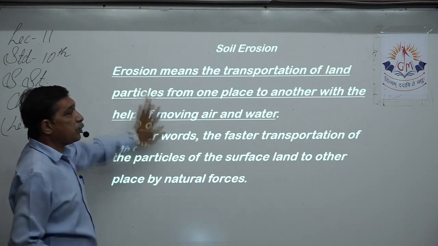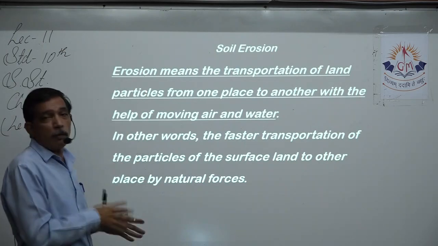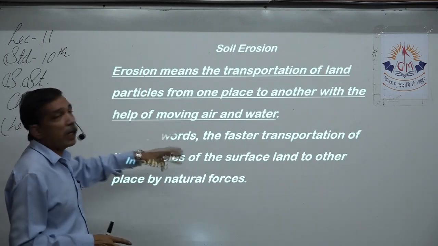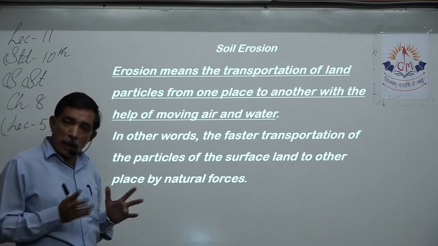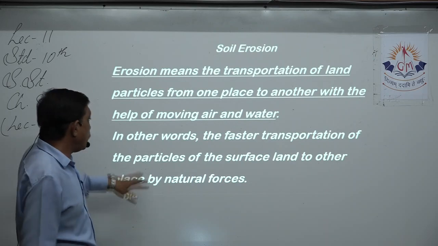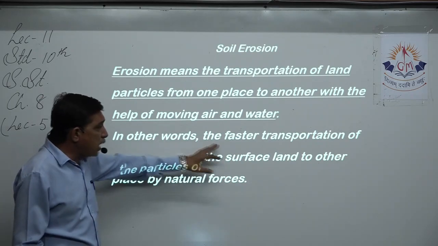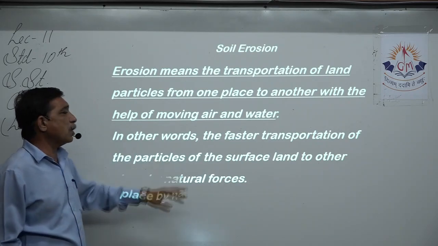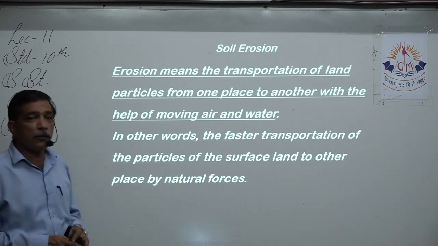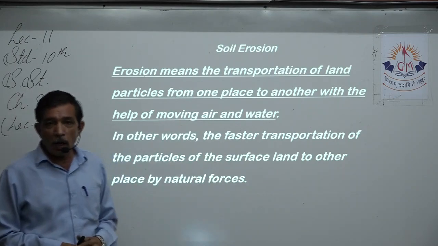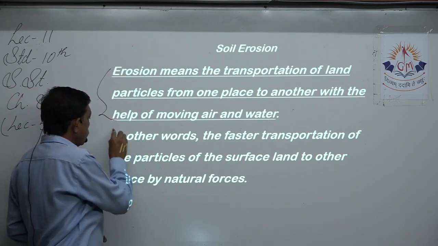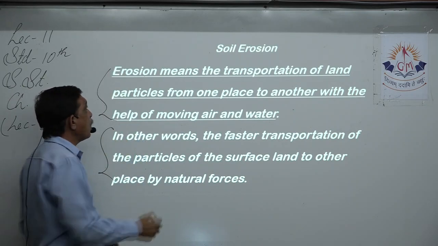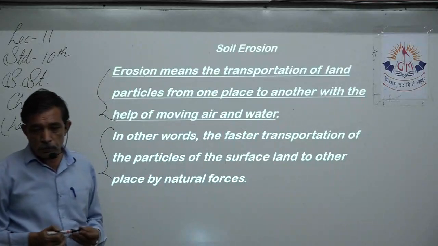Erosion means the transportation of land particles from one place to another with the help of moving air and water. These are the main two factors which erode soil, that is moving air and water. In other words, the faster transportation of particles of surface land to another place by natural forces. Wind and water, both of them are natural forces. Both of these are definitions for soil erosion.